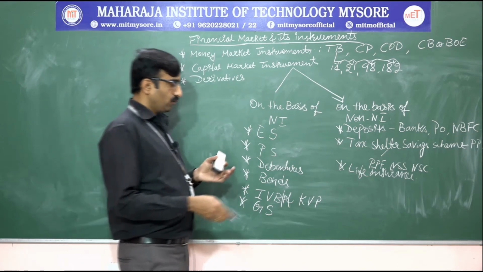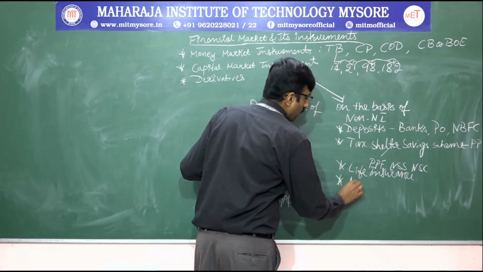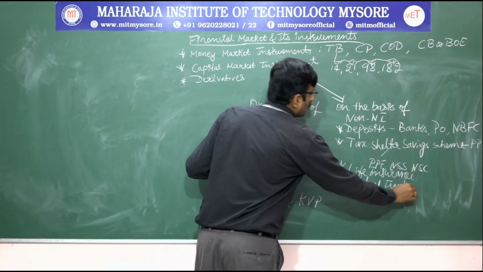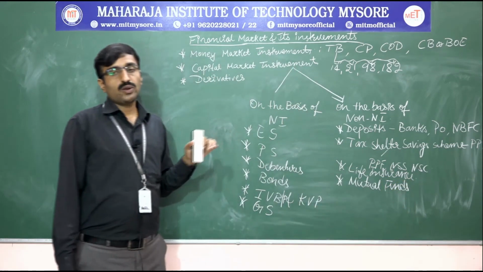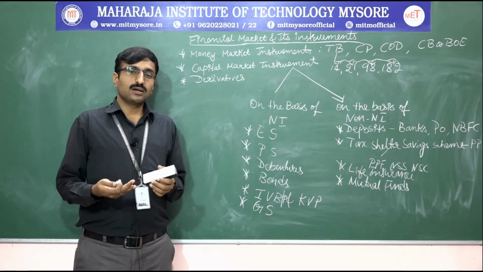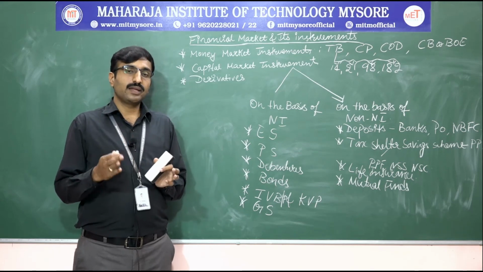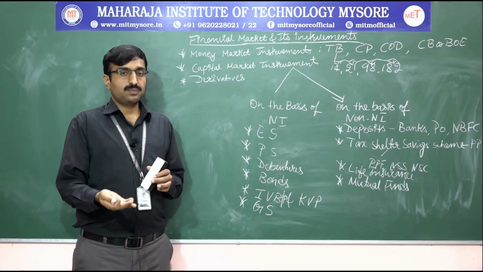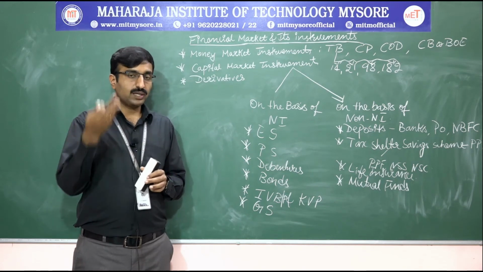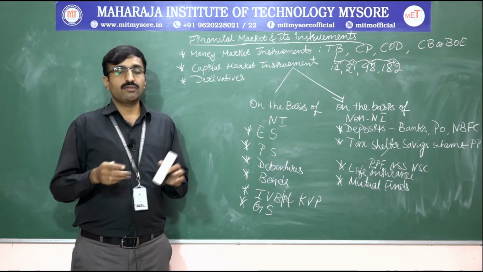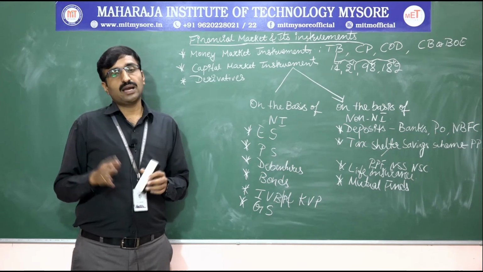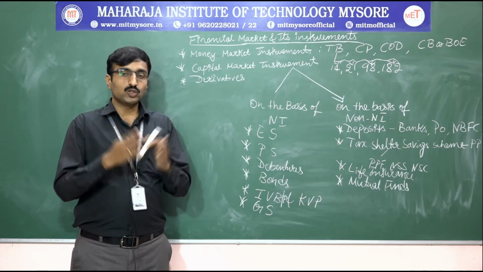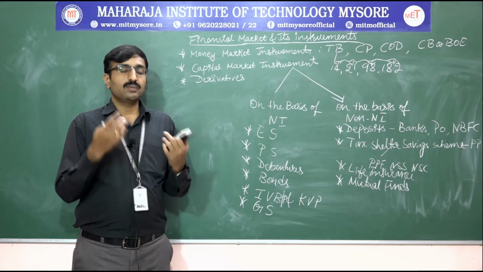Next we have mutual funds. Mutual funds are also called non-negotiable instruments. Here a particular investor invests the money in different types of securities. Wherever the interest rate is high, usually he will have more return, and wherever the rate of return is less, he will have less return. So he invests in different types of securities and gets the return.